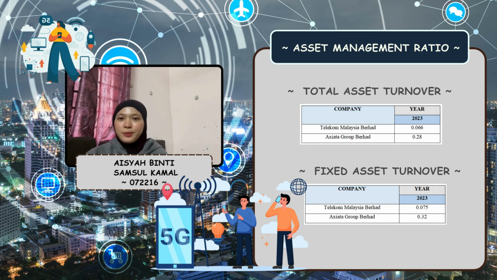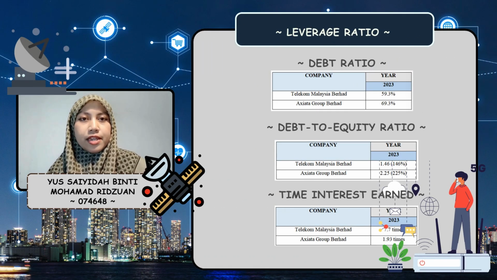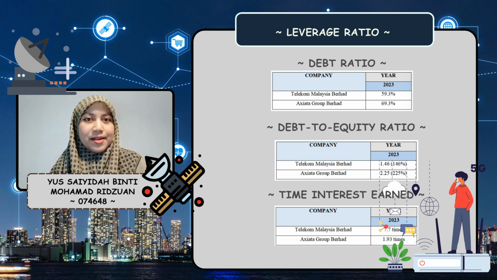Thank you. The next presentation is on the leverage ratio analysis of TM and Axiata in 2023. We will examine the debt ratio, debt to equity ratio, and time interest earned, TIE. Leverage ratios measure a company's reliance on debt to finance operations. A higher ratio indicates more financial risk, while a lower ratio suggests stability. Let's see how TM and Axiata compare.